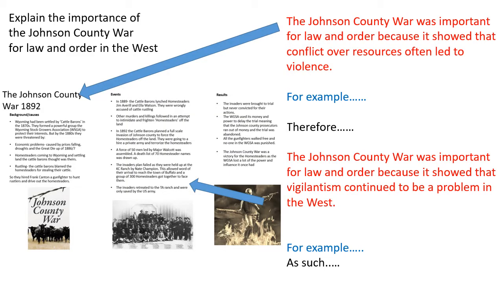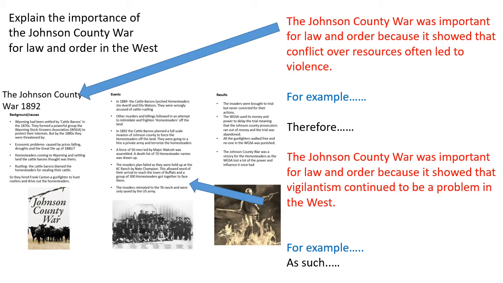Okay, Year 10, we now need to address our question. The question that the examiner would pose is: explain the importance of the Johnson County War for law and order in the West. So we need to consider how the Johnson County War, or our understanding of it, best illustrates those three problems that we've identified in our table.